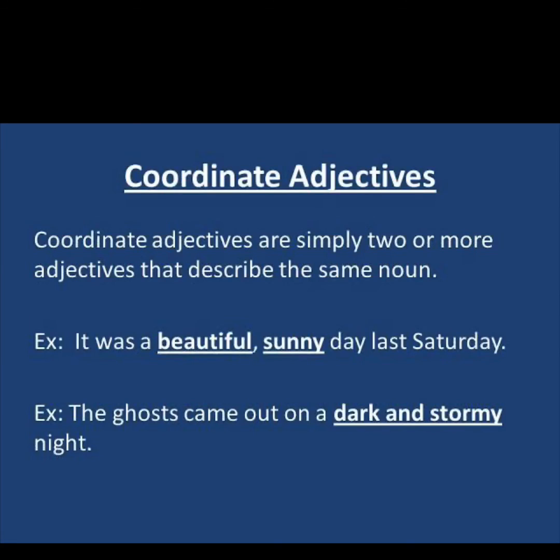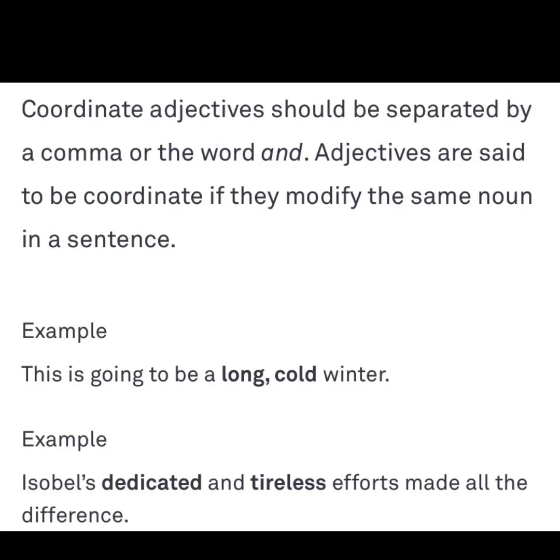Coordinate adjectives. Coordinate adjectives are simply two or more adjectives that describe the same noun. Example, it was a beautiful sunny day last Saturday. Last Saturday was described with two adjectives, beautiful and sunny. Coordinate adjectives should be separated by a comma or the word and in between.